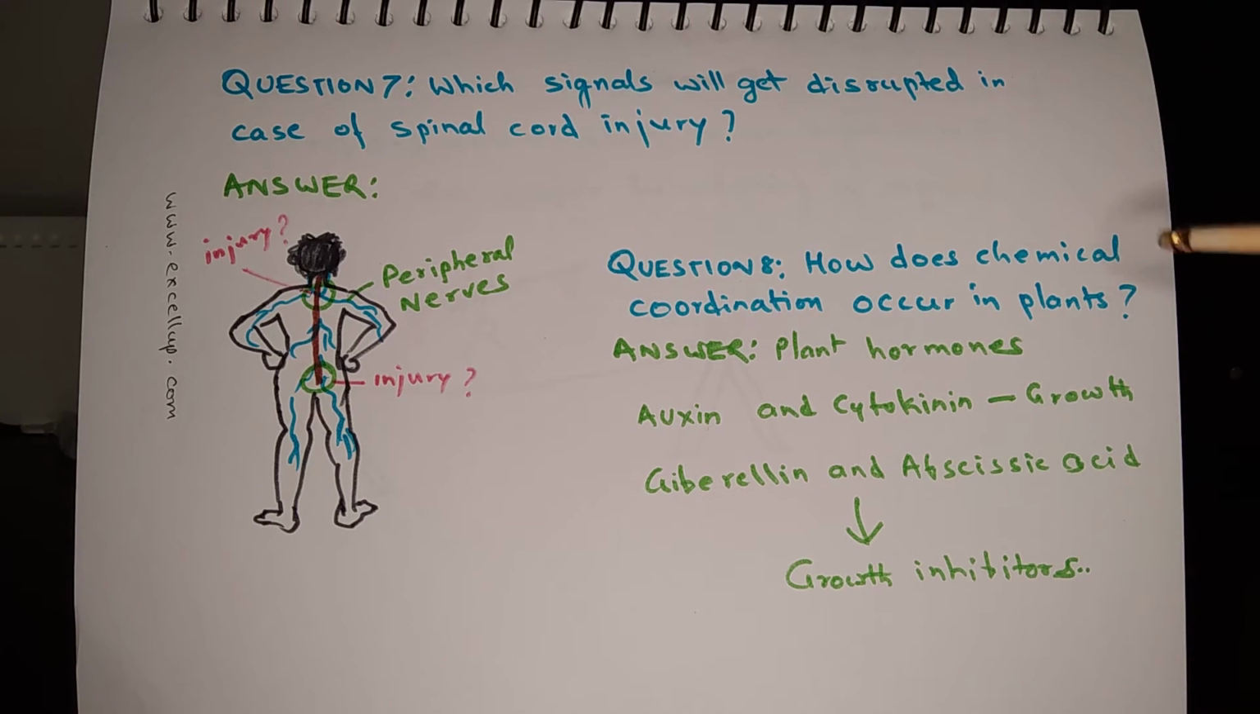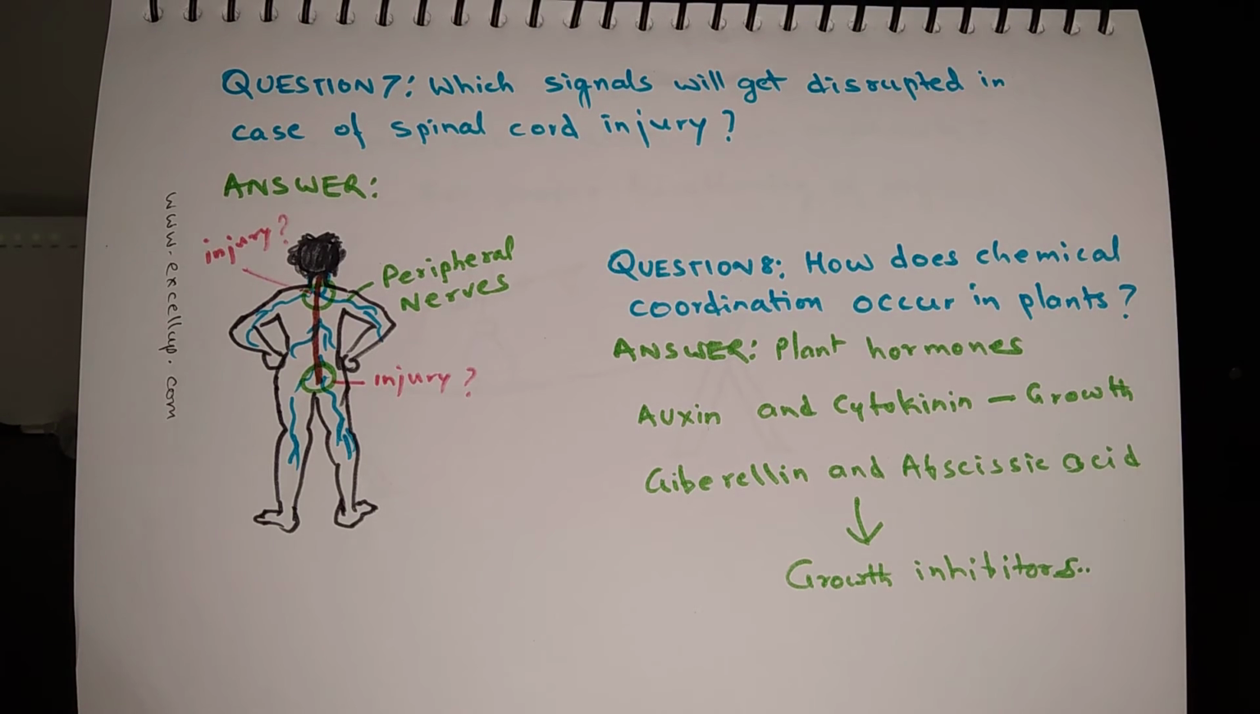Question number 8. How does chemical coordination occur in plants? The answer is that chemical coordination in plants takes place through special chemicals called plant hormones. There are two types of plant hormones. One type promotes growth, and another type inhibits growth.